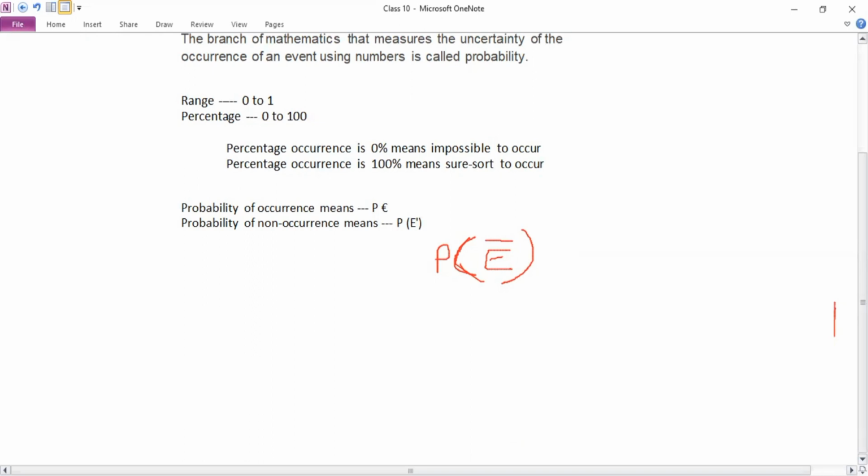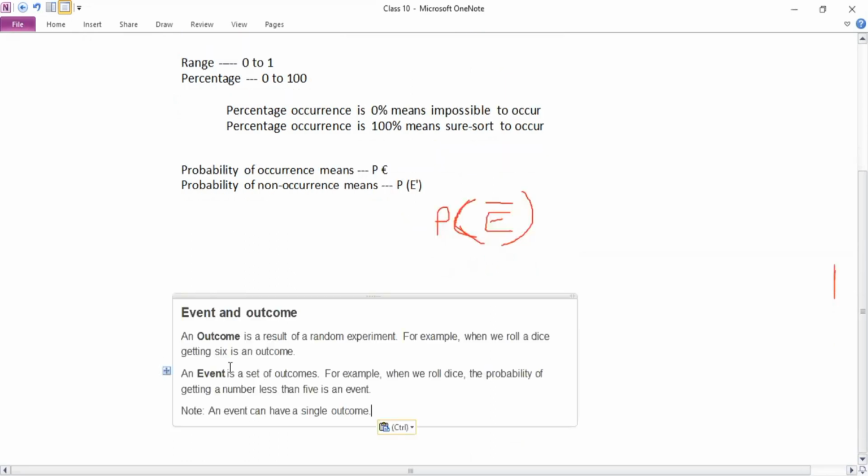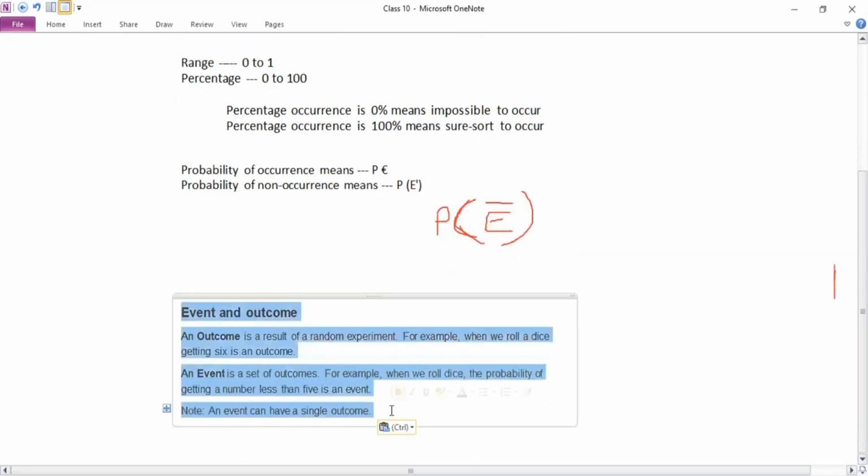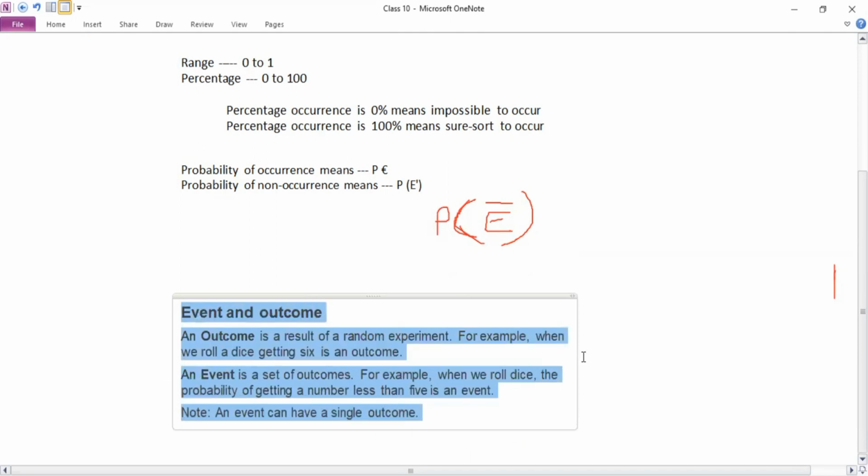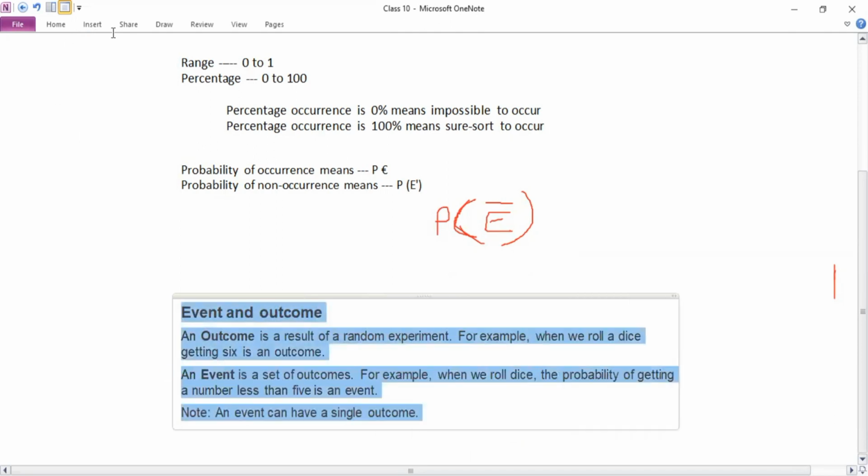Now there are certain terminologies that we are supposed to be aware of. There are two basic terms, and those are the event and outcome. Now, what is an event?